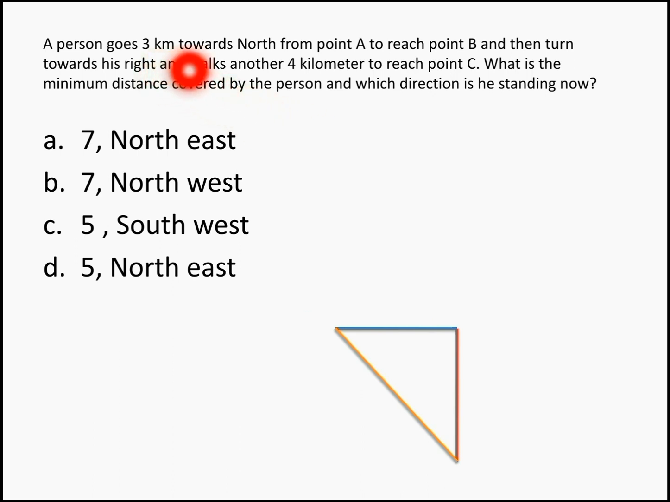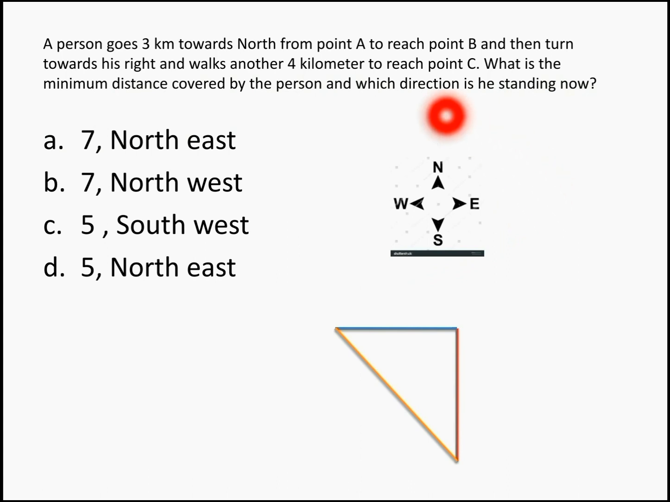A person goes 3 kilometers towards north from point A. Assume this as point A. 3 kilometers towards north from point A to reach point B, and then towards his right and walks another 4 kilometers to reach point C. What is the minimum distance covered by the person and which direction is he standing now?